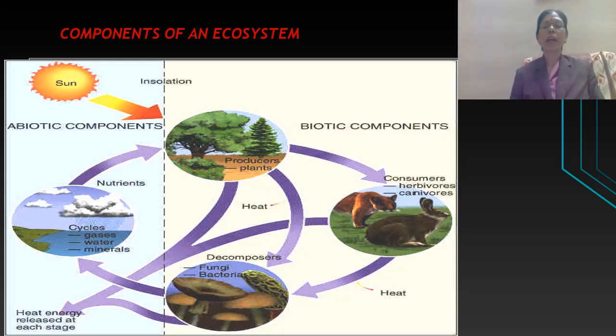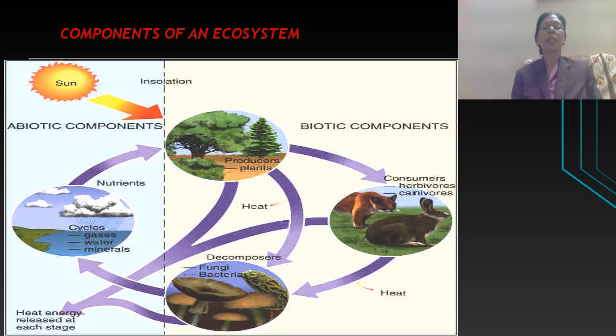The first abiotic factor is sunlight. Children, remember that the sun is the ultimate source of energy. Why is the sun called the ultimate source of energy? Because green plants carry out the process of photosynthesis, which is the process by which green plants prepare their own food in the presence of sunlight, carbon dioxide, water and minerals, and they prepare the food in the form of starch.